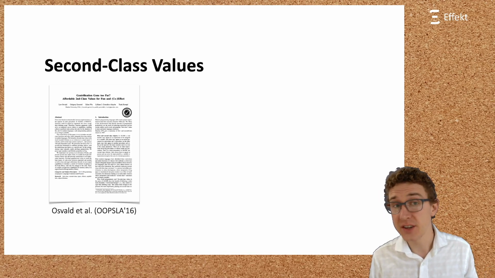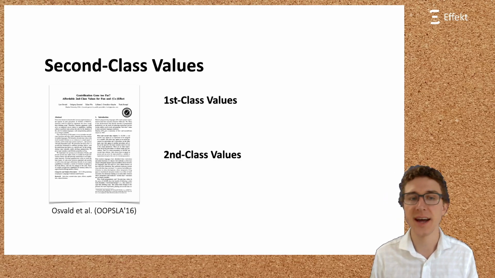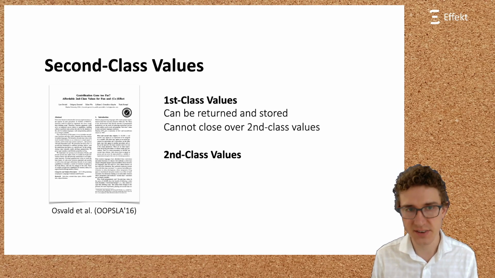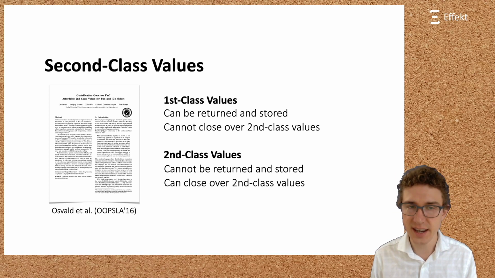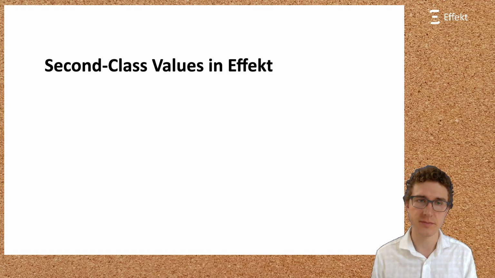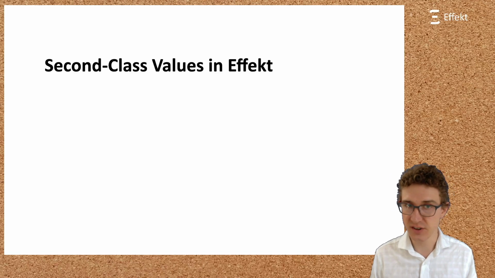Leo Osvald et al. introduced a type system that distinguishes between first-class values and second-class values. First-class values can be returned and stored, but cannot close over second-class values. In contrast, second-class values cannot be returned and stored, but they can close over other second-class values. In the effect language, we make a similar distinction. It is actually very easy.